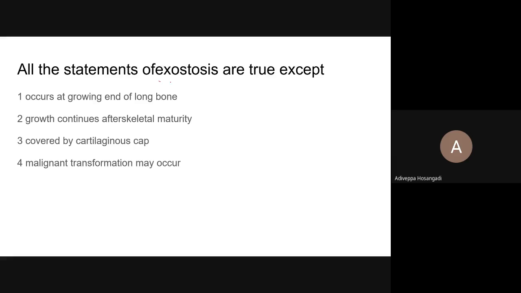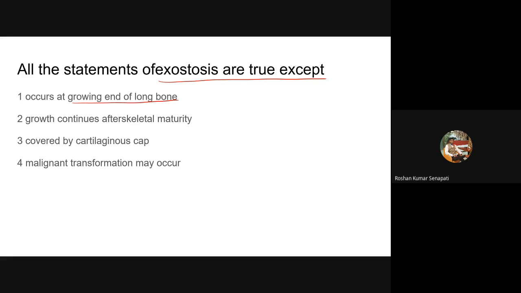All the statements of exostosis are true except, quick. I have explained now, isn't it? It grows at the growing end.